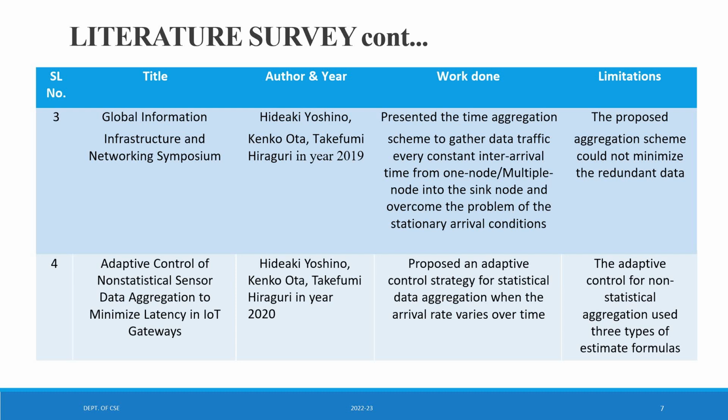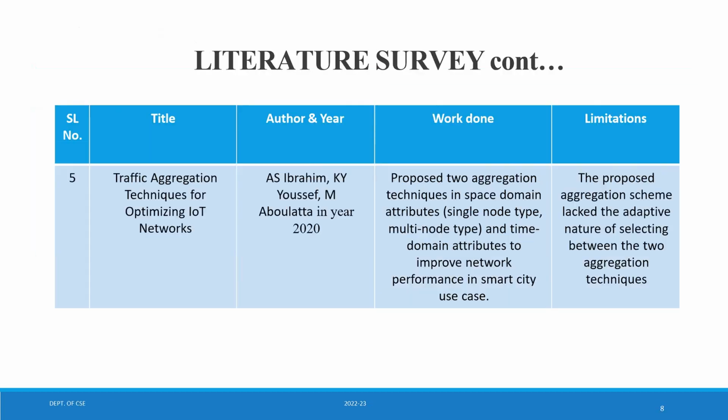The limitation is that the adaptive control for non-statistical aggregation used three types of estimated formulas. So this was quite complex, which was one of the limitations of the process.